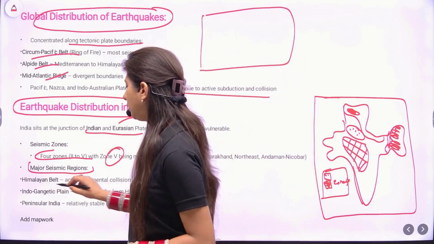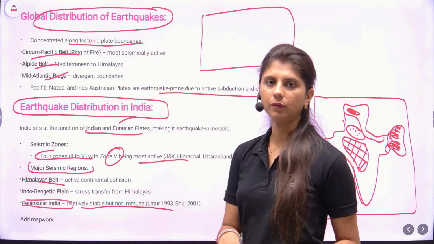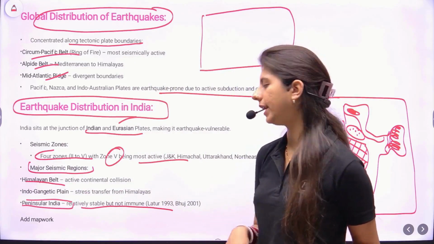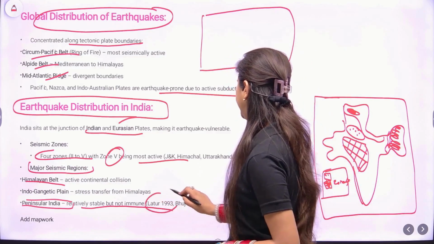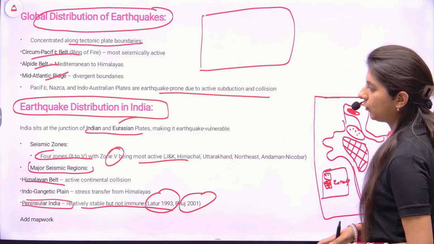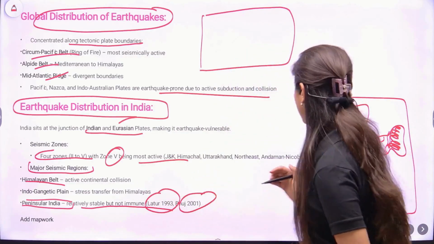So Himalayan belt, Indo-Gangetic plain, peninsular India, relatively stable but not immune. You can even add examples along with map work, these are the points which will enrich your answer. Latur 1993 and the Bhuj one 2001. So all the dimensions are addressed. The word limit is also not breached. We have kept it within 250 words.